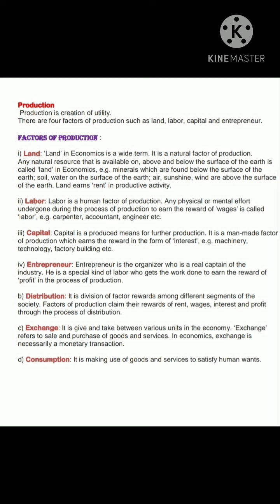If we are using labor, we are giving them the wages or the salaries. If we are using capital, we are giving the interest for using it. And if the entrepreneur is initiating the production activity, then he is gaining profit out of it. So distribution is basically the rewards being distributed among the various factors of production.